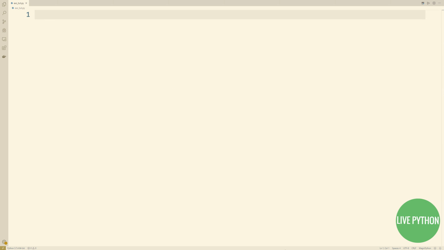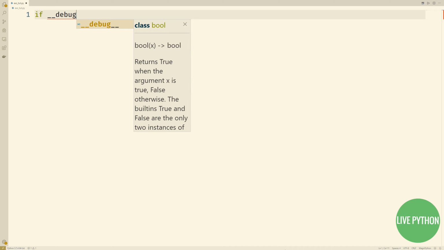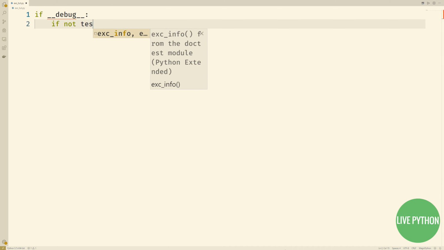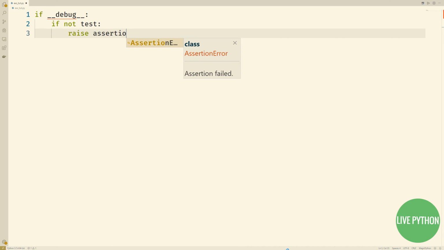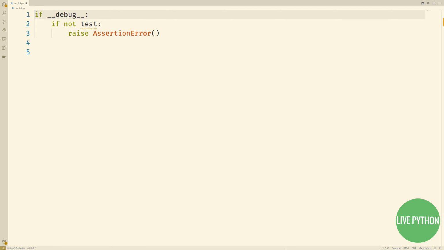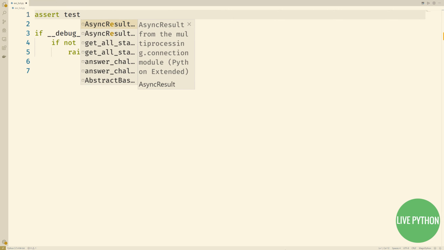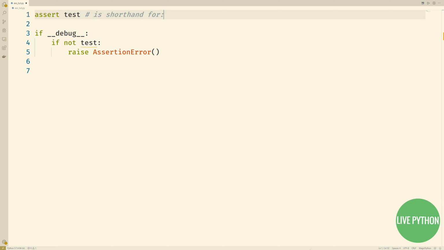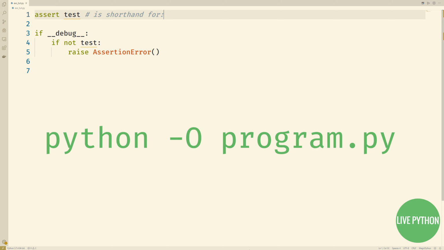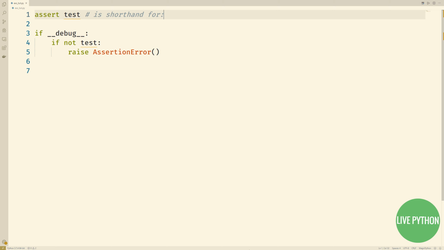Assert can be thought of as a conditional raise statement. It's essentially shorthand for a particular usage of raise. For instance, assert test is shorthand for: if __debug__: if not test: raise AssertionError. The debug conditional line is there so that if you run your program with the capital O flag, e.g. python -O program.py, then the assert statements will be ignored. This will be covered fully in a specific unit testing tutorial, as that's where it's most often used.